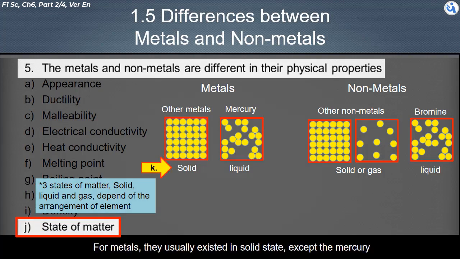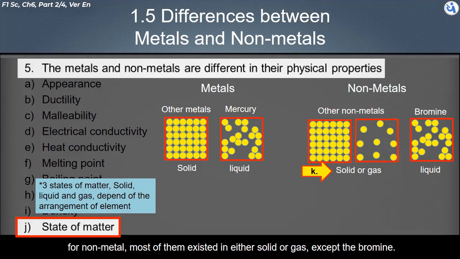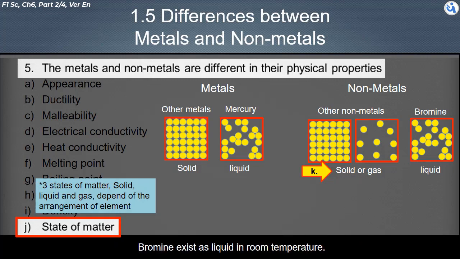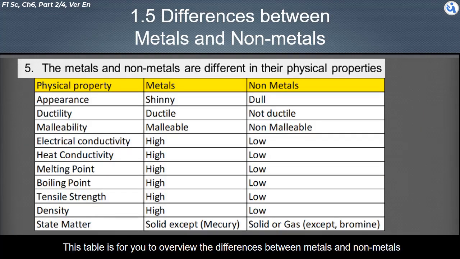For metals, they usually exist in solid state, except mercury. Mercury exists in liquid state in room temperature. For non-metals, most of them exist in either solid or gas, except bromine. Bromine exists as liquid in room temperature. This table is for you to overview the differences between metals and non-metals.